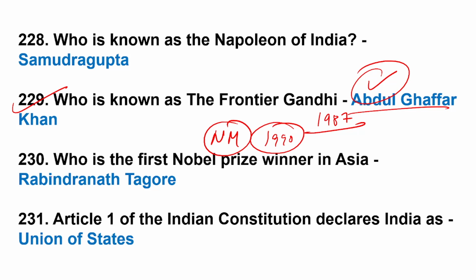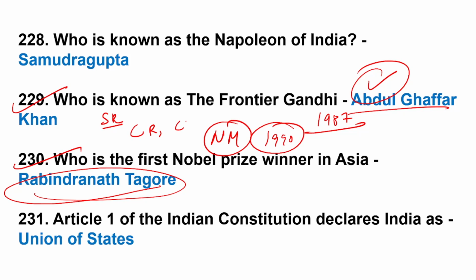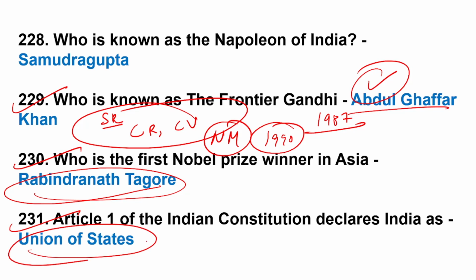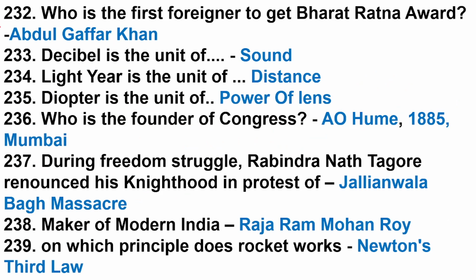Who is the first Nobel Prize winner in Asia? Rabindranath Tagore. The Bharat Ratna in India was first given to S. Radhakrishnan, C. Rajagopalachari and C.V. Raman on the same day. Article 1 of the Indian Constitution declares India as a Union of States. Question 232. Who is the first foreigner to get the Bharat Ratna? Abdul Ghaffar Khan.